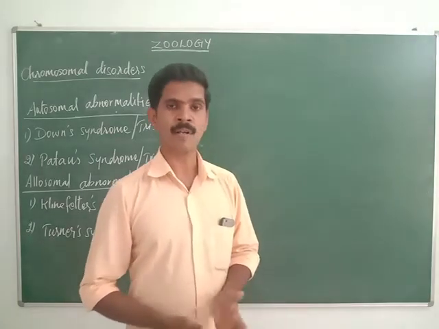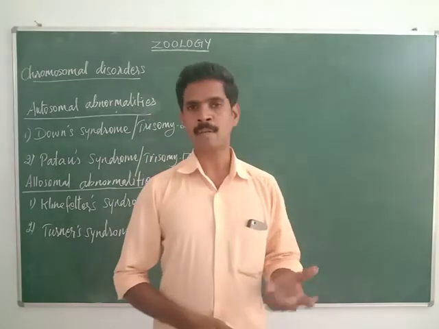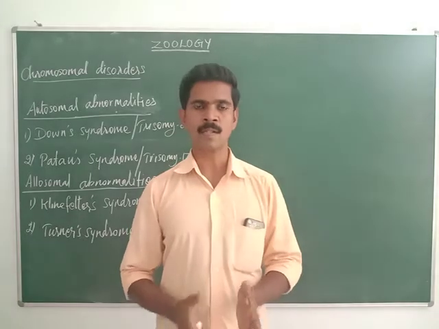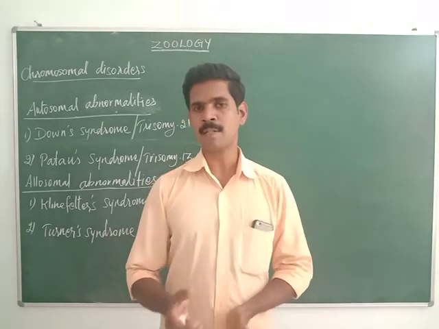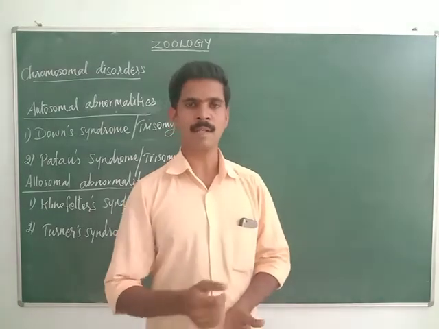For Mendelian diseases, we have studied some examples, for example albinism, phenylketonuria, and thalassemia. So these are the examples for Mendelian disorder or Mendelian disease. Last class we studied about this Mendelian disorder.